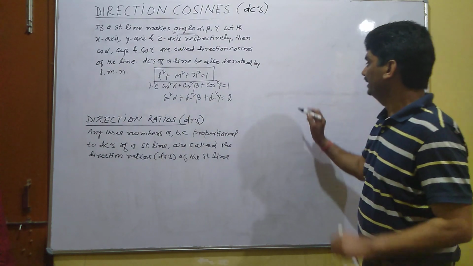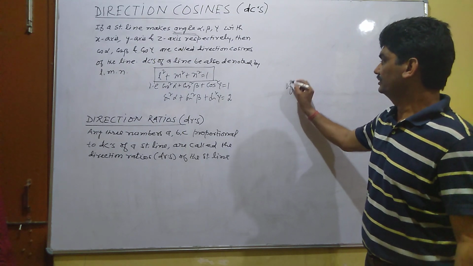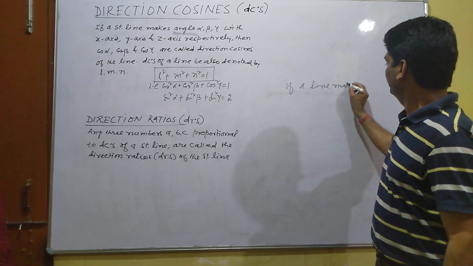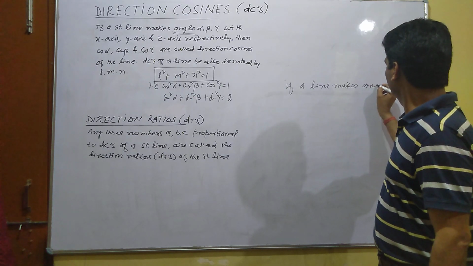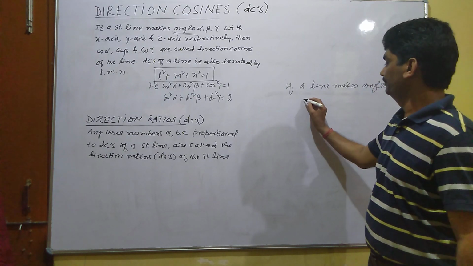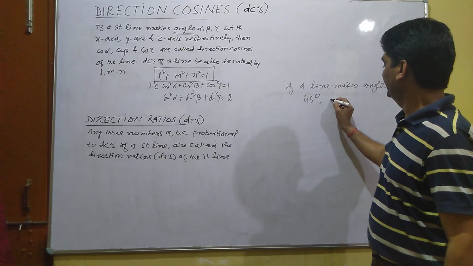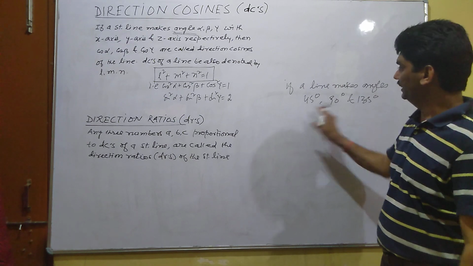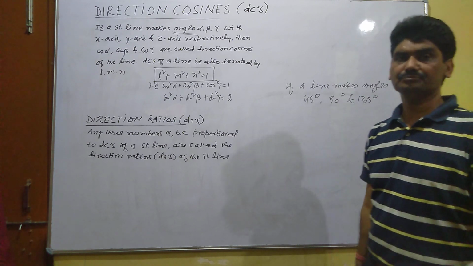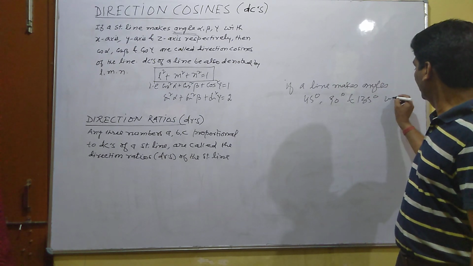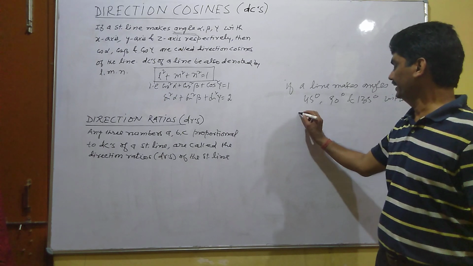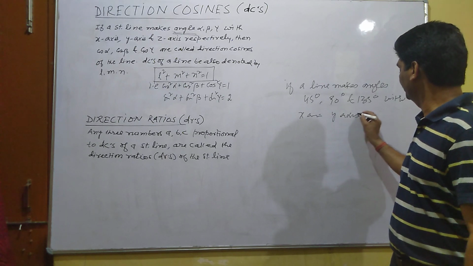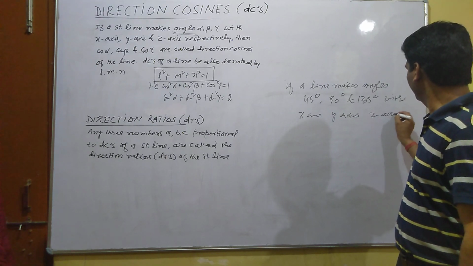For example, suppose a line makes angles 45, 90 and 135 with the x-axis, y-axis, z-axis respectively.